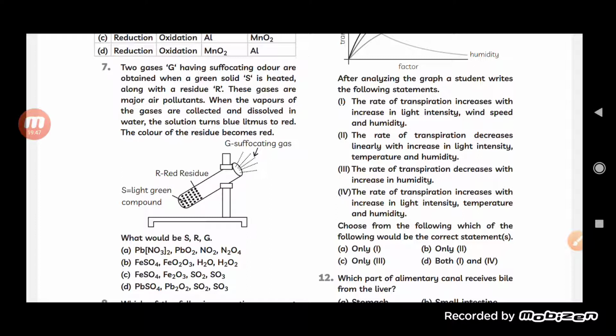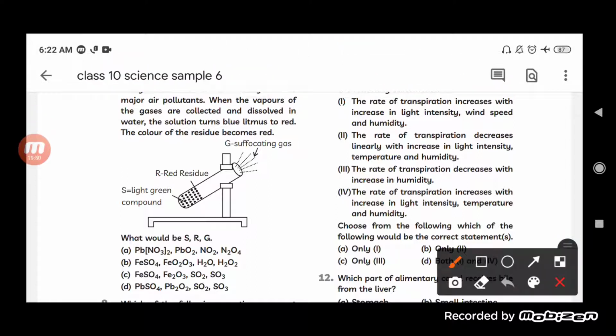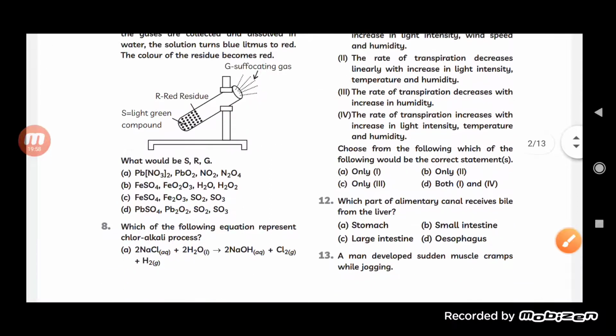The answer will be C. Now let us move on and see the next question.